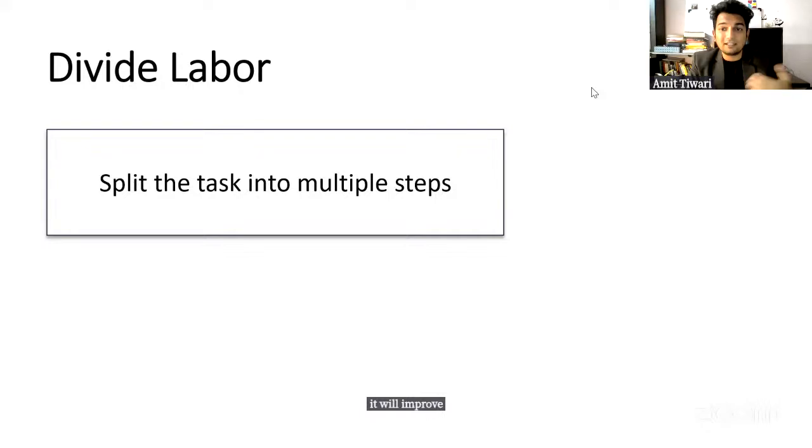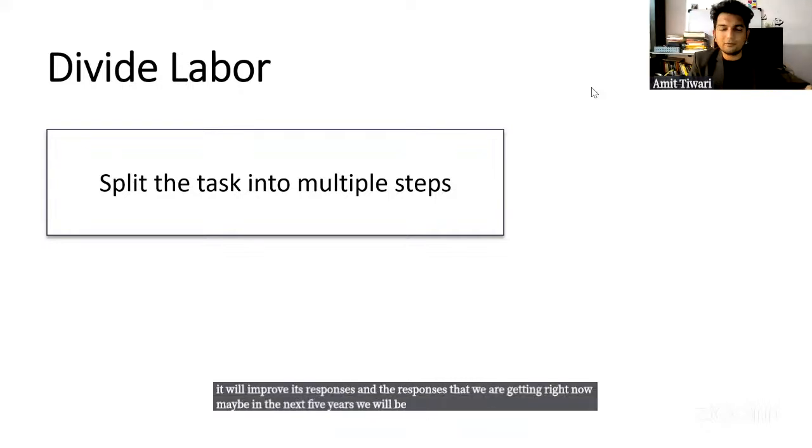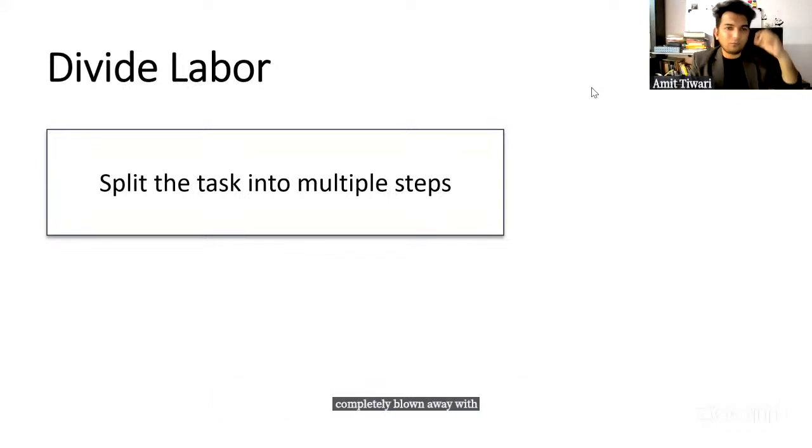And the responses that we are getting right now, maybe in the next 5 years, we will be completely blown away, with what we are thinking and what AI is thinking being almost similar, right? By writing prompts in a very crafted way, we are actually making AI think just like we are thinking. All right. So everyone has got amazing responses.